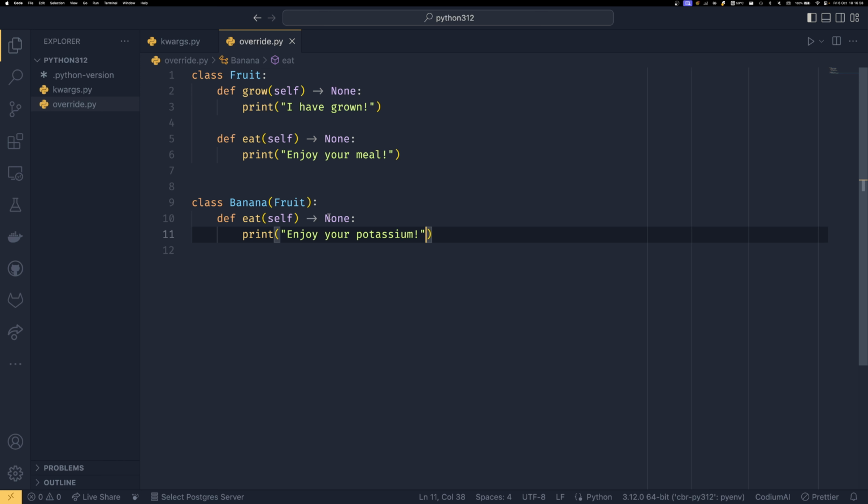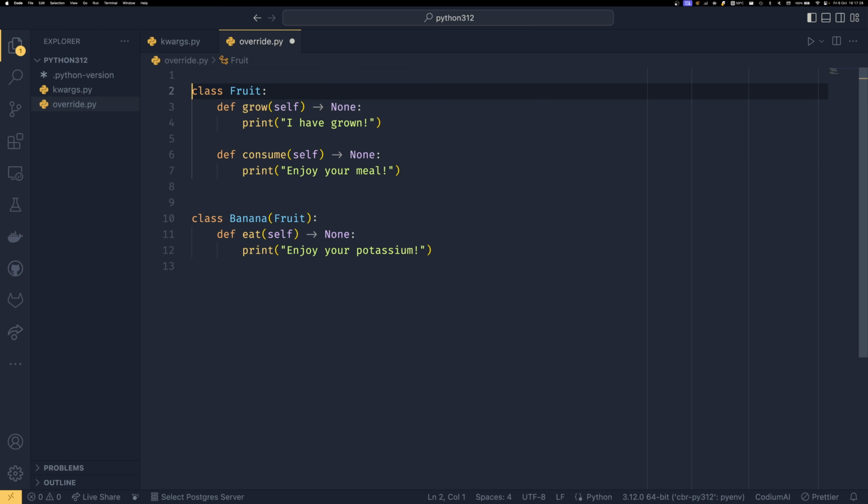But what if you decided to change a method name in the base class to consume, and then you forgot to change it in the subclass? This eat would still be valid as a method in and of itself, but it would now be disconnected from the parent class. So the banana and the fruit have different behaviors, and we don't want that. It's going to cause crashes and all sorts.